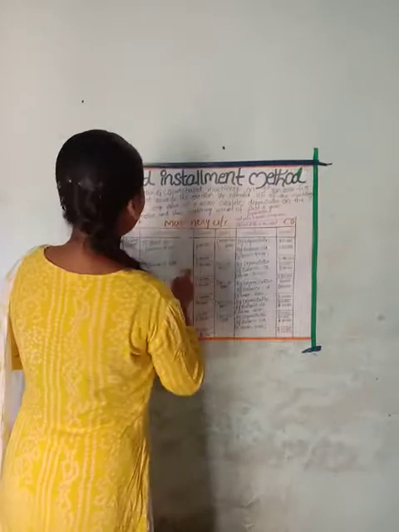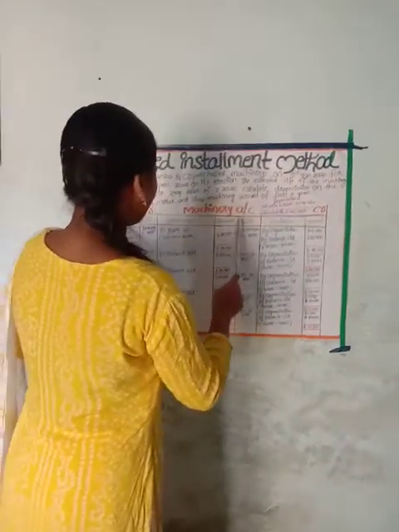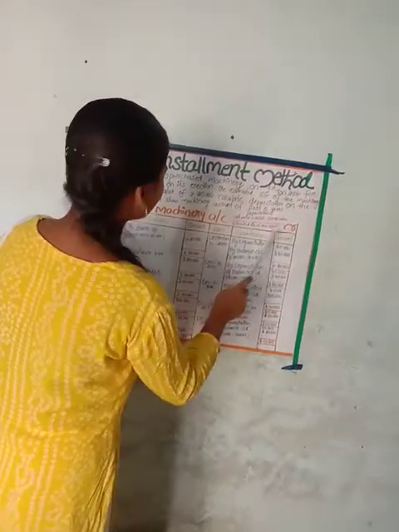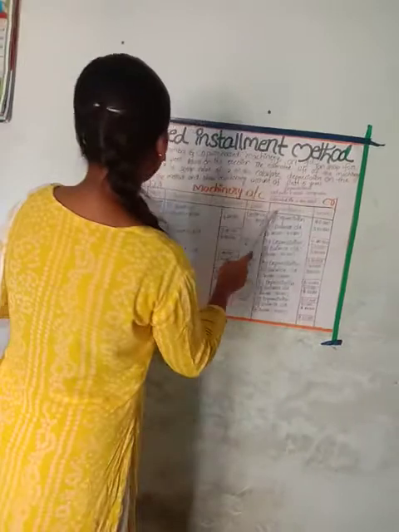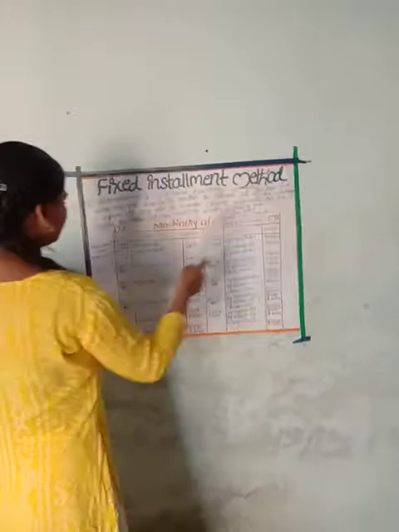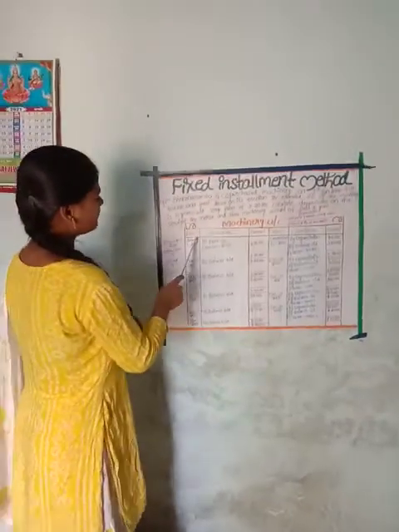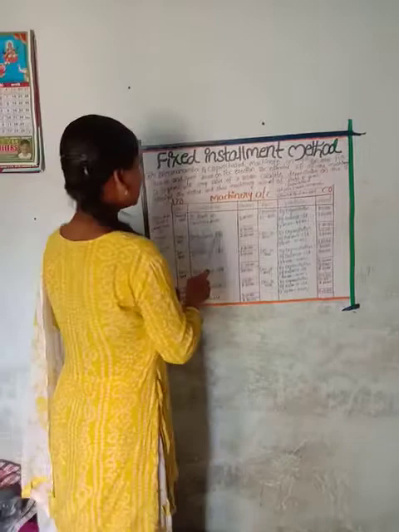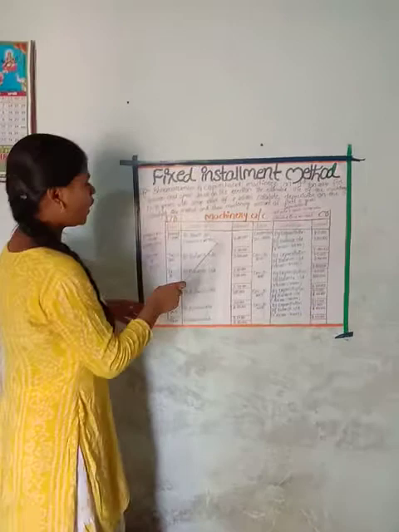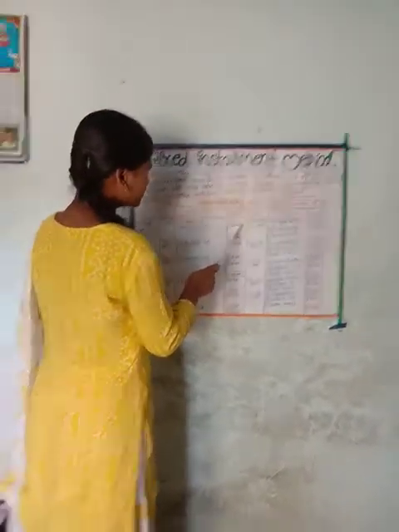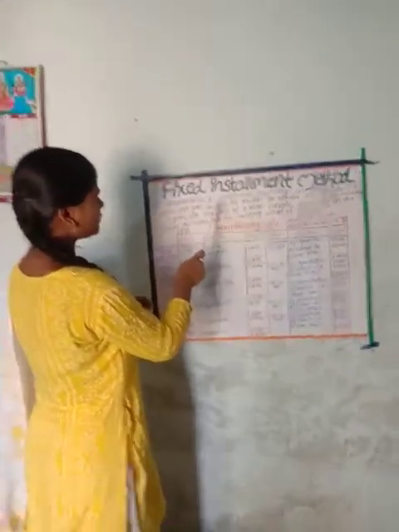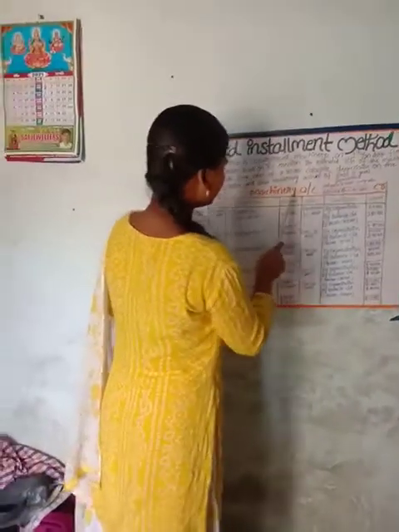Now we are taking two parts, debit and credit. This is the machinery account. Two parts: date, particulars, amount, and the credit side the same: date, particulars, amount. We purchased the machinery on January 1st, 2014, so we enter January 1st, 2014 in the date column. The first item we post in the particulars is to bank account. How much? 4,20,000. Machinery purchased for 4 lakhs, and 20,000 spent, so both are entered in the amount column.